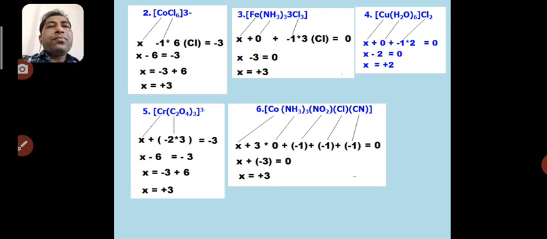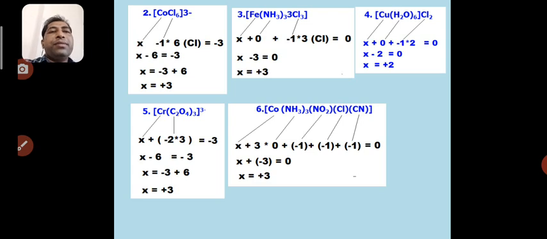So friends, to know the oxidation state of the central metal atom, what we have to do: if there is a charge present on the complex, whatever it may be, positive or negative, write it down to the right hand side. Then to the LHS, we have to calculate the oxidation state of the central metal atom by doing the algebraic sum of the ligands attached to the central metal atom.